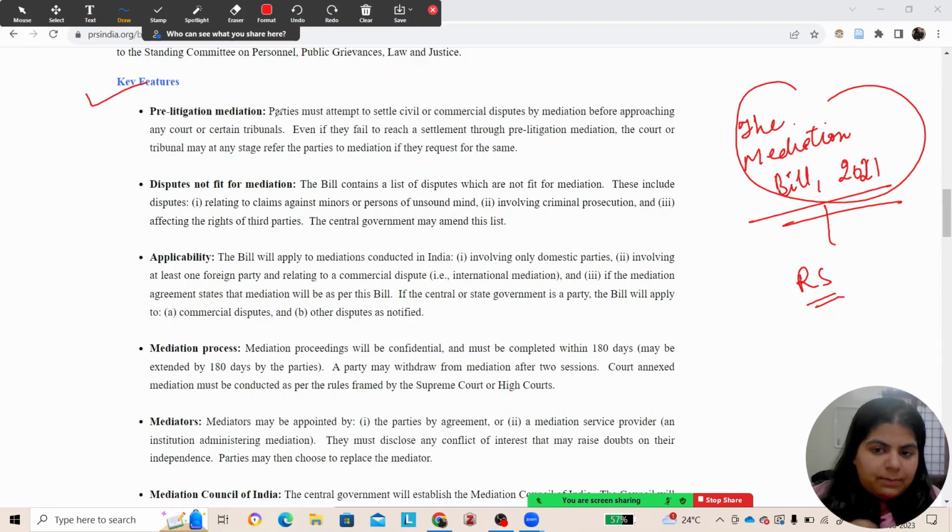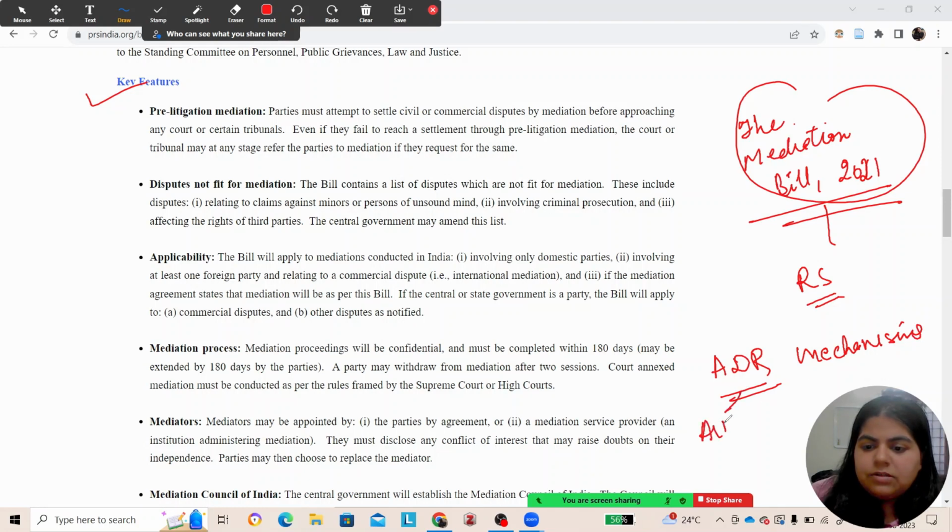Okay, so basically what happens is, mediation, arbitration, all of these are our ADR principles. Okay, alternate dispute resolution mechanisms, and the principles by which we resolve them. So it consists of arbitration, conciliation, mediation, and also judicial settlement plus lok adalat. All these are extrajudicial remedies, the remedies which are available outside the court, which the court can also grant.